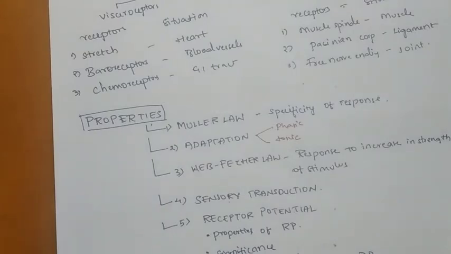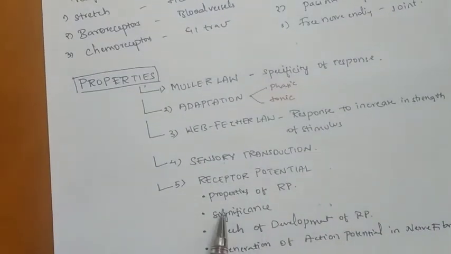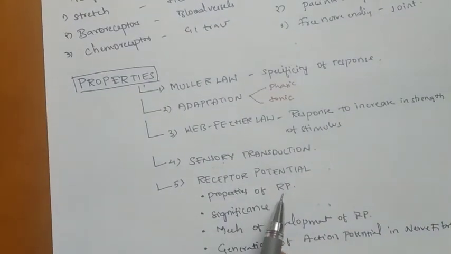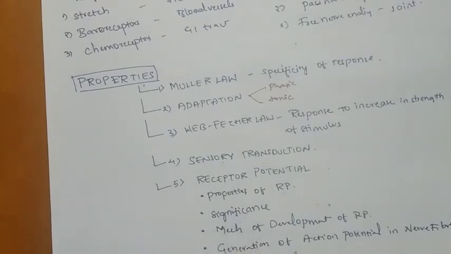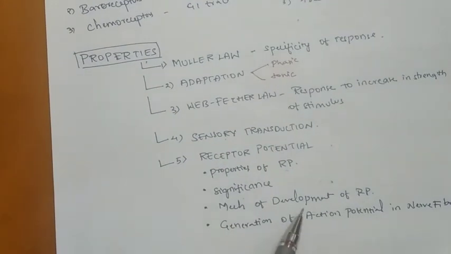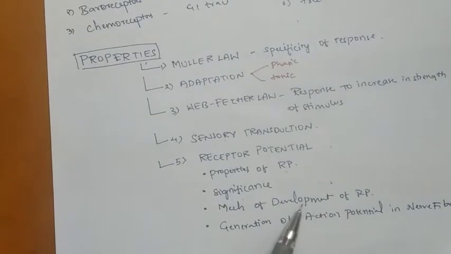Next property, receptor potential. Receptor potential is the potential difference in the receptor. What we have to learn here is the properties of receptor potential, its significance, how the receptor potential is developed, and then the generation of action potential.